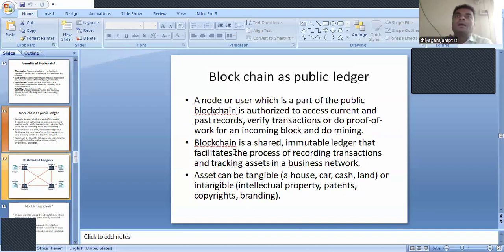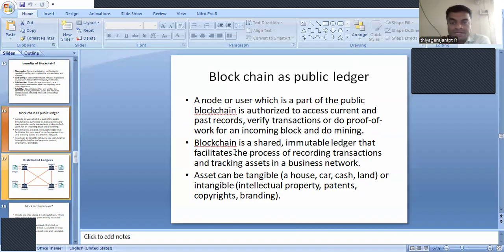For example, everyone knows about the ledger. In previous days, 10 or 15 years ago, once we went to a bank, in the banking sector, they would maintain a ledger. In that ledger, they would enter the details of the customer, the ID number of the customer, and how much payment they make, how much transaction they have. Everything will be recorded in a ledger.